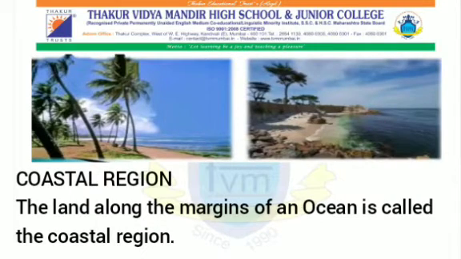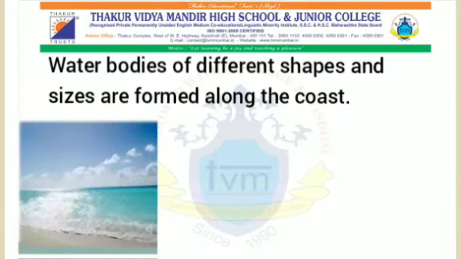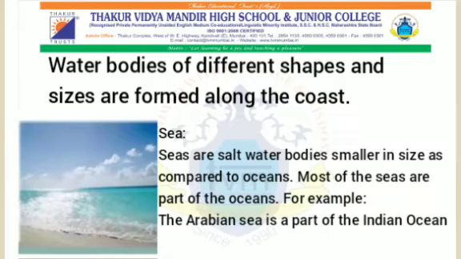Now students, just have a look at the picture. You can see the land along the margin of an ocean is called the coastal region. Water bodies of different shapes and sizes are formed along the coast. For example, you can see here a sea.